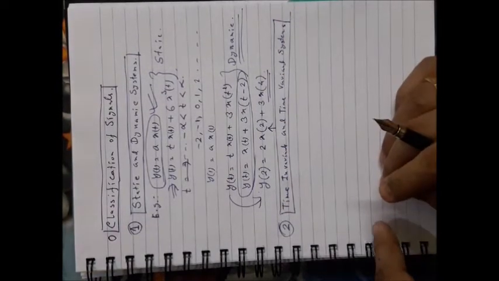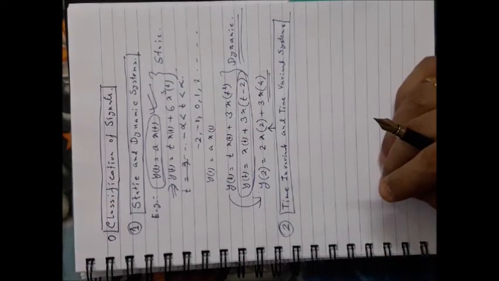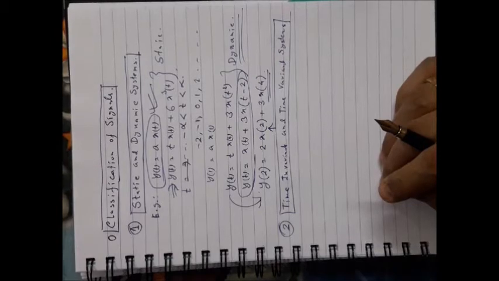Time invariant systems are those systems in which input output relationship does not change with time. Okay, that means if the input output relationship in a system does not vary with the time, then it is called the time invariant system. Otherwise the systems are time variant.